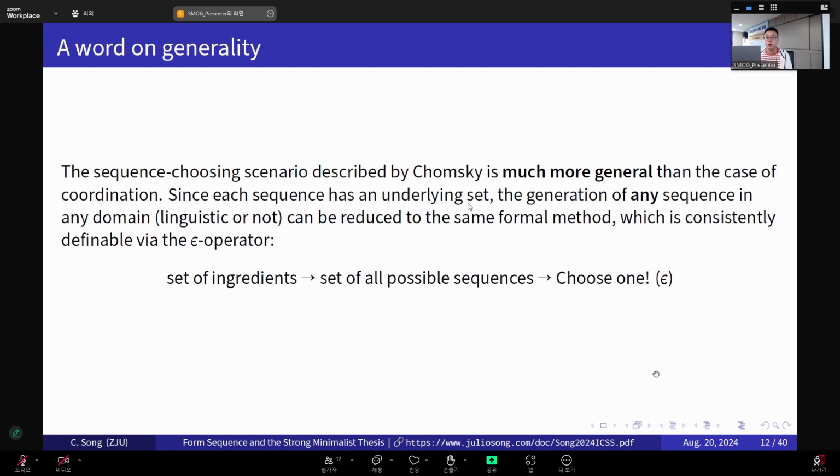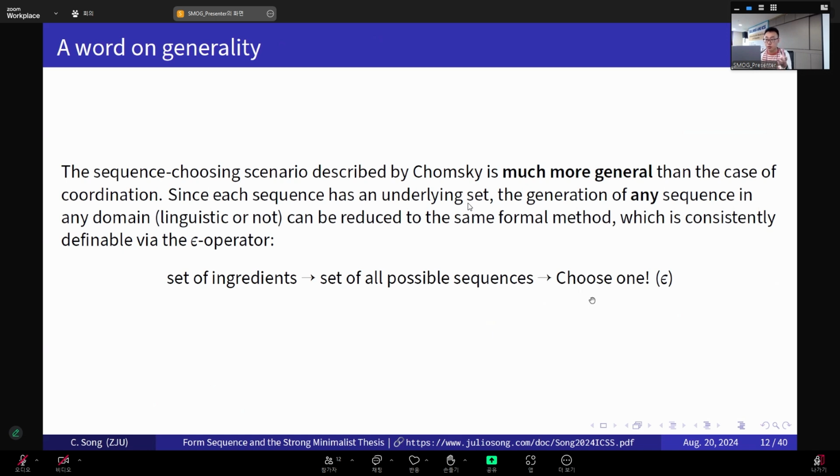And here's a quick word on generality. What I want to highlight here is that this sequence-choosing scenario described in this long quote by Chomsky is actually much, much more general than just the motivating case of coordination. But what we have is this scenario. Each sequence has an underlying set, that's the fact. And then the generation of any sequence in any domain, linguistic or not, can be reduced to the same formal method. And that method is consistently definable by the epsilon operator. So here we get a set of ingredients of whatever type in whichever domain. And then we form a set of possible sequences out of those ingredients. And finally, we pick one by the epsilon choice, the epsilon operator.